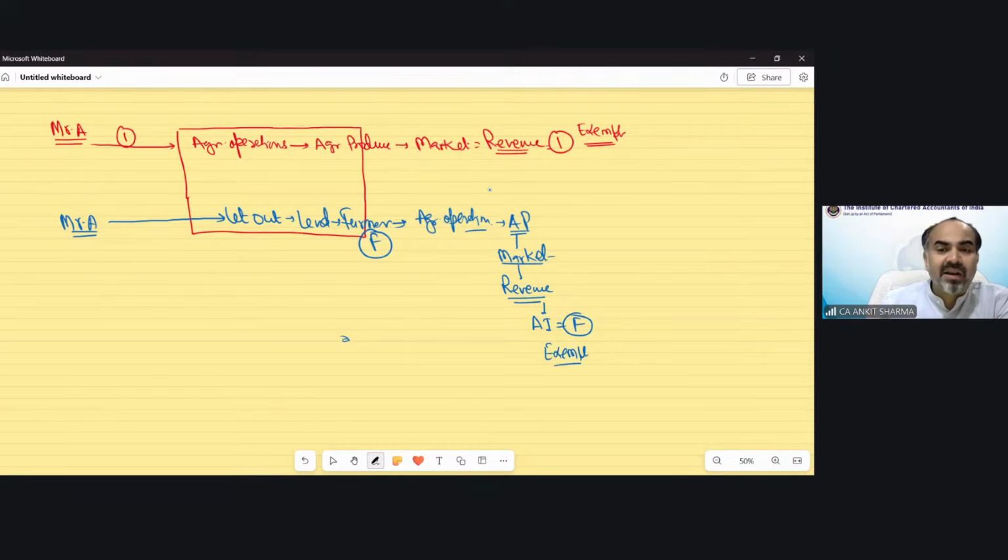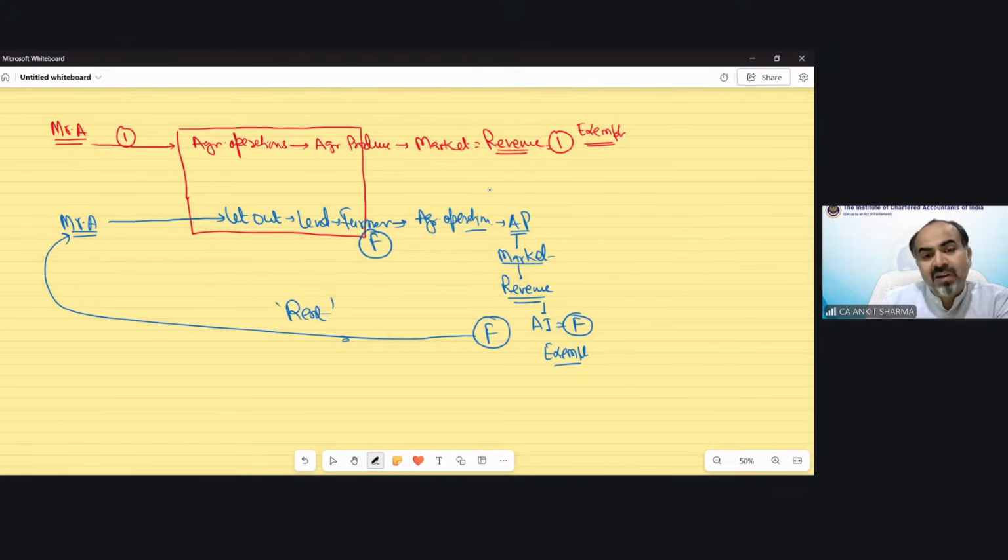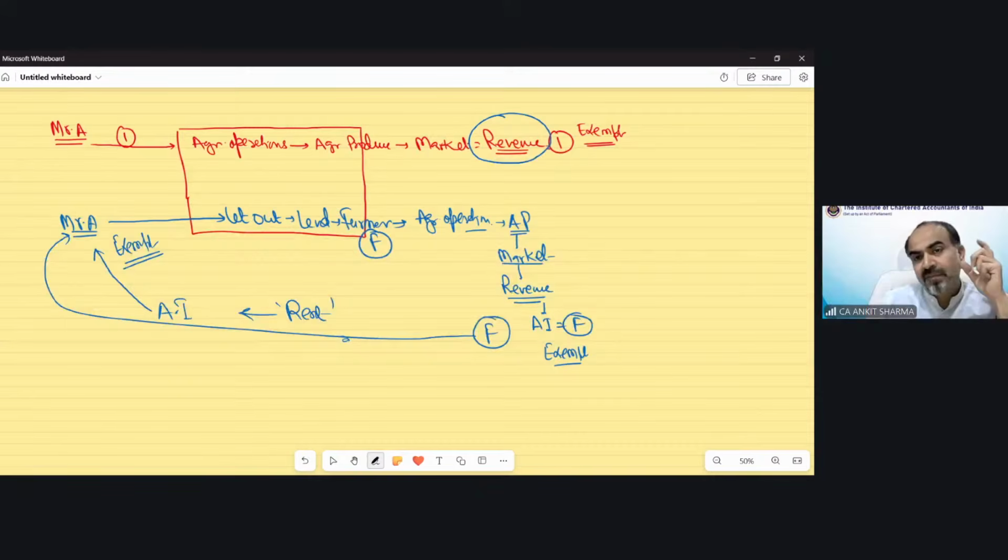But the interesting part is, whatever rent Mr. F pays to Mr. A will also be treated as agricultural income in the hands of Mr. A, and it will also be exempt from tax. So the provision says, if you yourself are involved in agricultural operation, the revenue is your agricultural income.